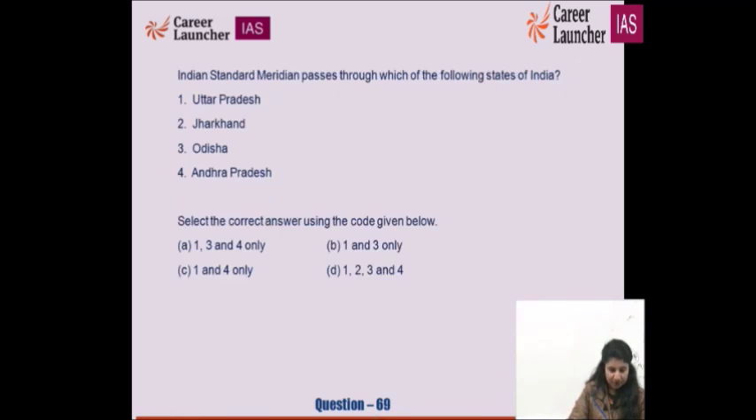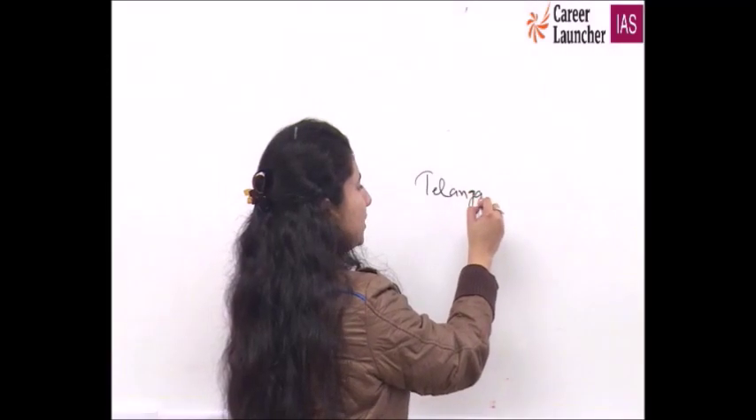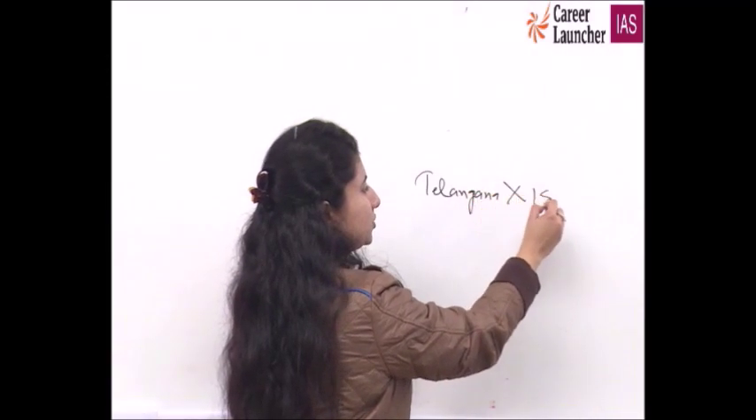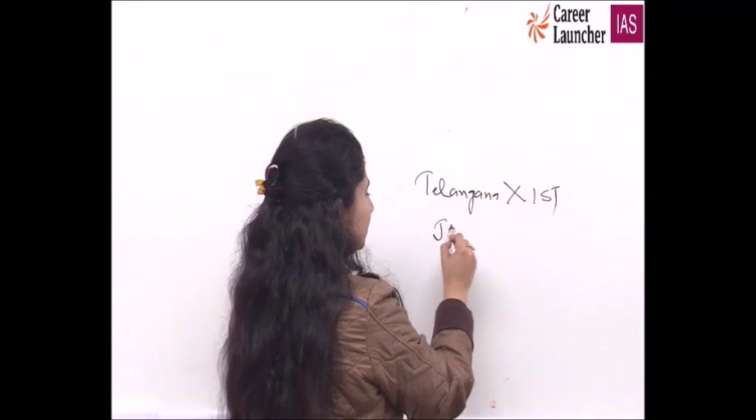The Indian Standard Meridian passes through which of the following states? A factual, basic, starting type question; your very first 6th standard NCERT can clarify this question. So that means NCERTs are very important for us to study. UP is correct, Odisha is correct, Andhra Pradesh is correct, not Jharkhand. And now after the division of Andhra Pradesh into Telangana, it does not pass through Telangana as well. IST does not pass through Telangana, and it does not pass through Jharkhand.